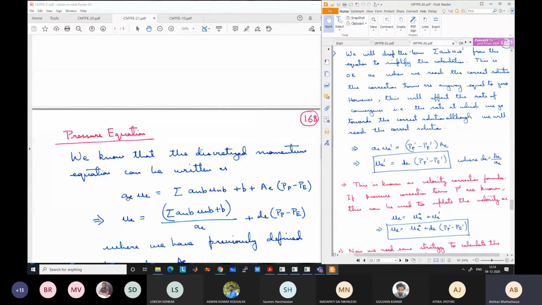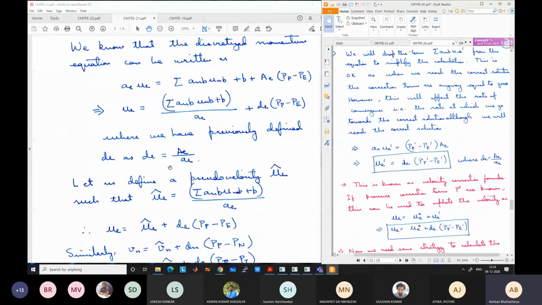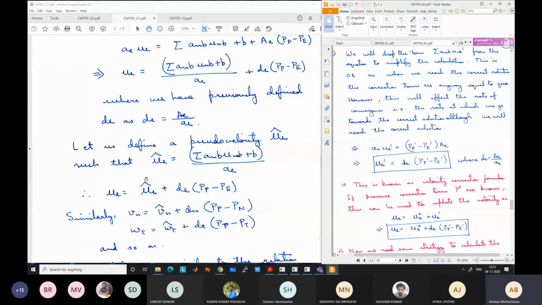Now we are going to define another velocity, which we will call the pseudo velocity, u hat. It is not actually a velocity, which is why we call it pseudo velocity. It is defined from the terms present here: summation a_nb u_nb, all the neighboring point terms, plus b, divided by a_e. Conveniently we write it as u hat. I will come to how to calculate this later, but now we can write u_e equals u hat plus D (P_P minus P_E).